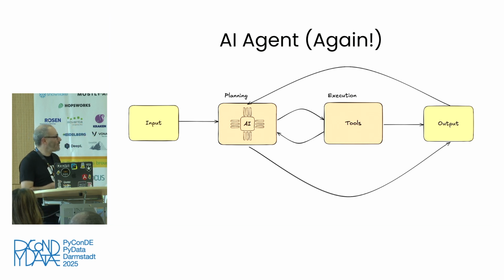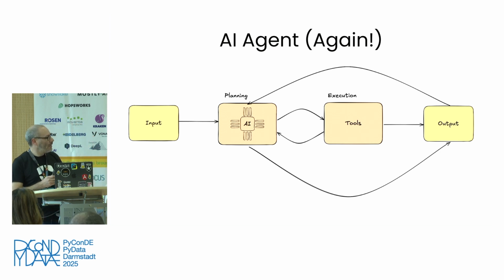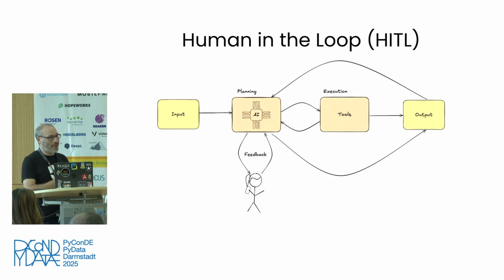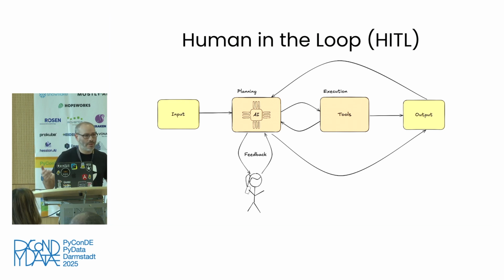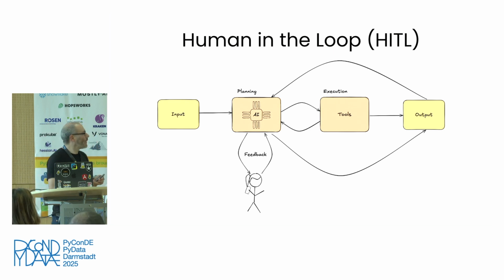So we want to keep the humans in the input, and we want to keep the humans somewhere between the planning and the output. And so we can add the human there, for example. So there we have a very reasonable human being. Now, when we have the input, the input can be coming from the same human, right? The input can be, I still want to go on holidays to the beach and I want to see water, right?